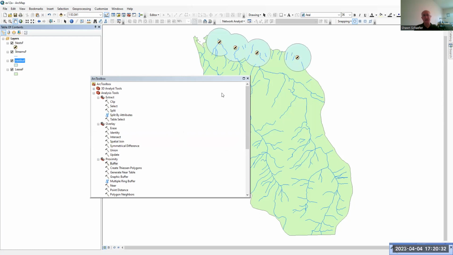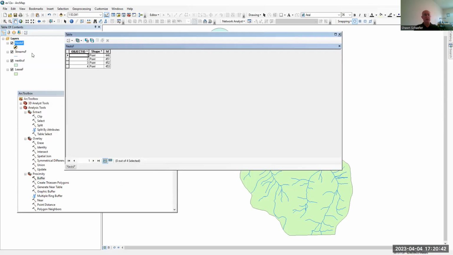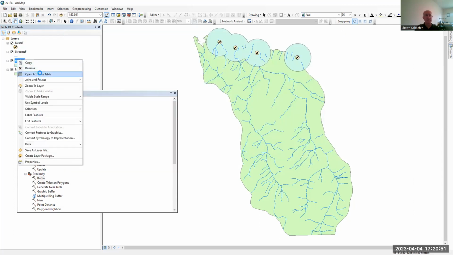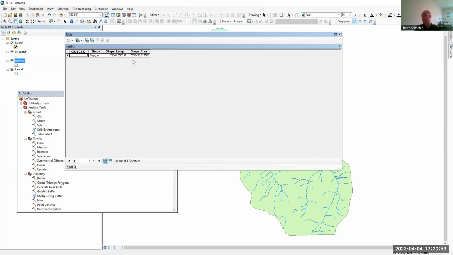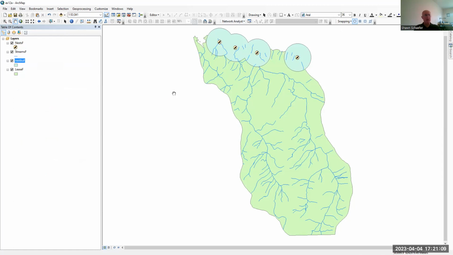And it's thinking about it. And there you go. You can see here, we've created a buffer that extends 800 meters around all the nests. And what's interesting here is if I open up the attribute table of the buffer, you will see that there's only one polygon, right? Because we selected that dissolve all, it put it all into one object. All right, so with that, we've created our goshawk's layer.